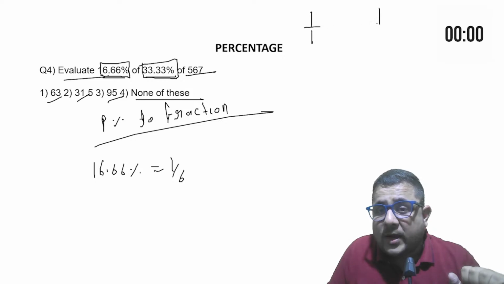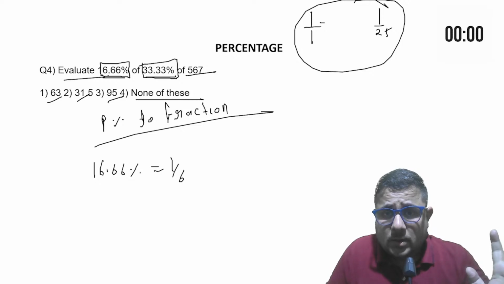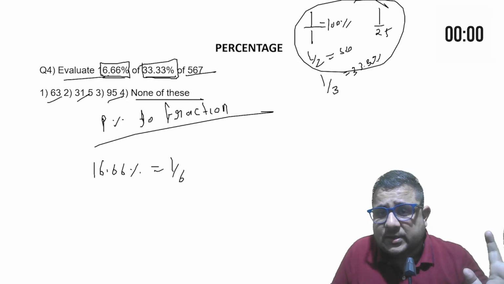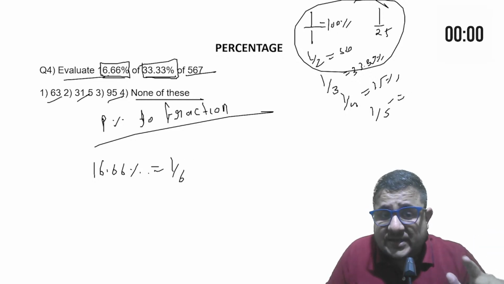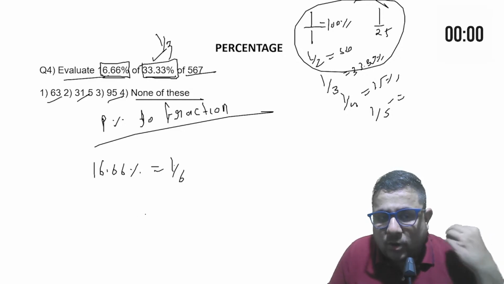1 by 1 to 1 by 25, you have to remember directly straight away. 1 by 1 means 100%. 1 by 2 means 50%. 1 by 3 means 33.33%. 1 by 4 means 25%. 1 by 5, like that percentage value. So 16.66 means 1 by 6. 33.33% means 1 by 3. It will help you a lot in your calculation.